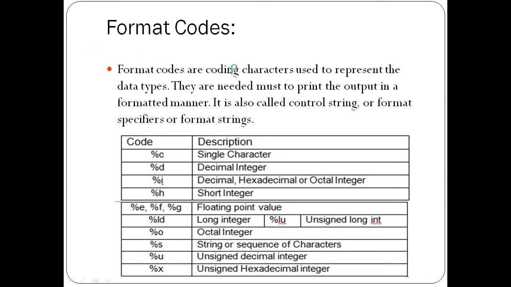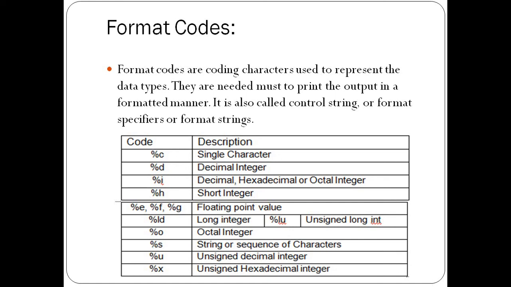So format codes are coding characters used to represent the data types. They are a must to print the output in a formatted manner. It is also called control string or format specifier or format string. Formally it is called a format specifier, and it is used in input and output functions.